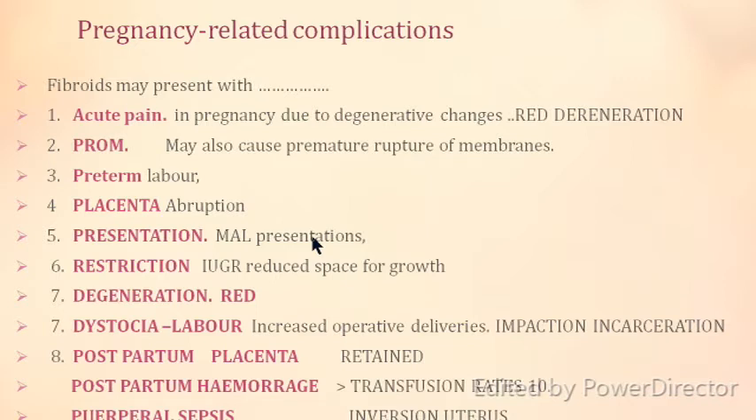Because of the presence of the fibroid, the patient may present with, apart from the vertex, any other abnormal presentation. Because there is reduced space for growth, there may be intrauterine growth retardation or restriction. Because of degeneration, that is red degeneration, there may be pain. Because of the position of the fibroid or impaction in the pelvic cavity, it may cause a difficult labor. And once the patient has delivered, there may be a retained placenta or postpartum hemorrhage requiring transfusion, and puerperal sepsis or inversion of the uterus.